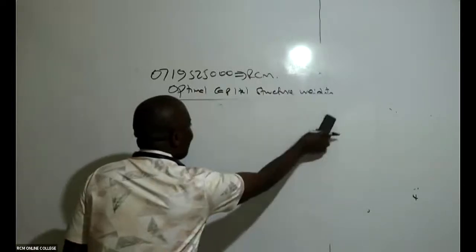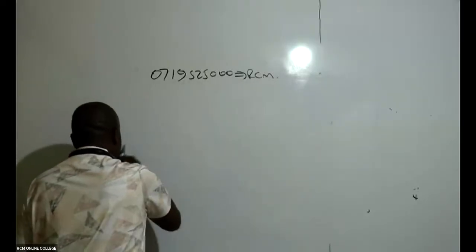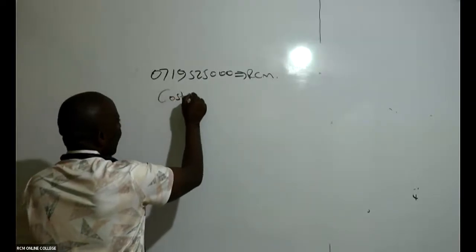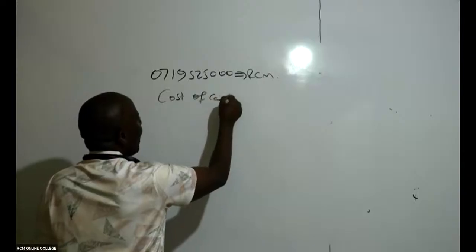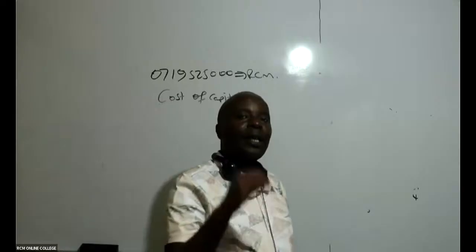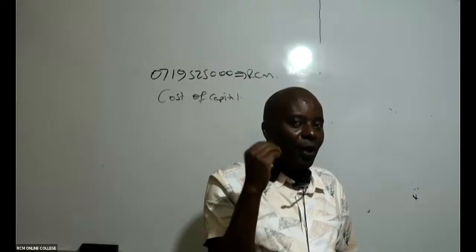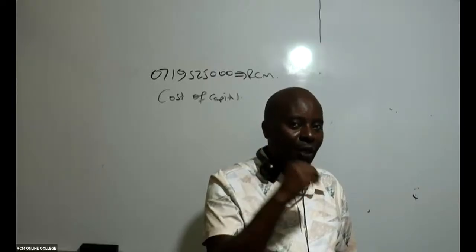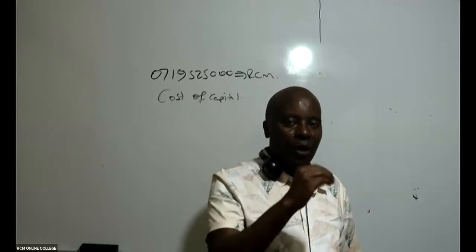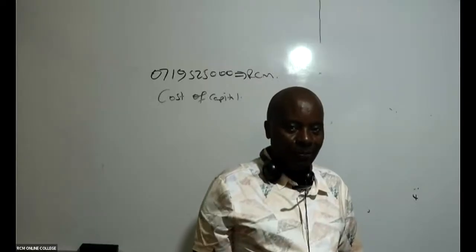So, for example, in this question, if they just wanted you to get an appropriate cost of capital without mentioning WACC, would you guys have managed to give us this cost of capital, to know that it is WMCC they wanted you to compute? Very few finance scholars would have been able to identify a WMCC situation. Very few. That is why very many students fail this paper called Financial Management and Advanced Financial Management.